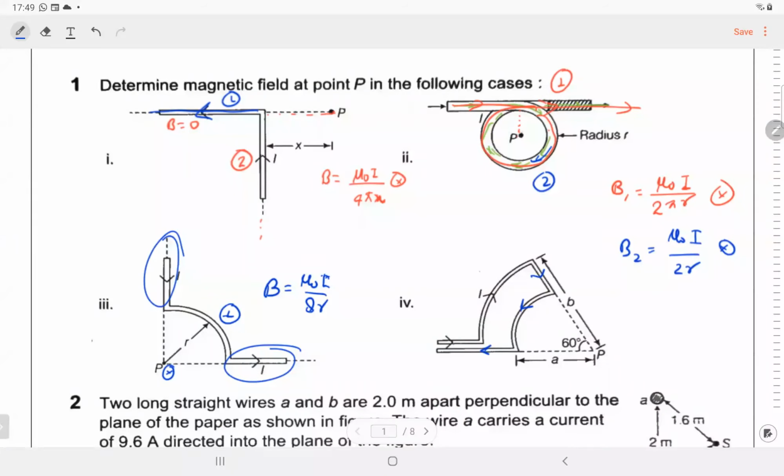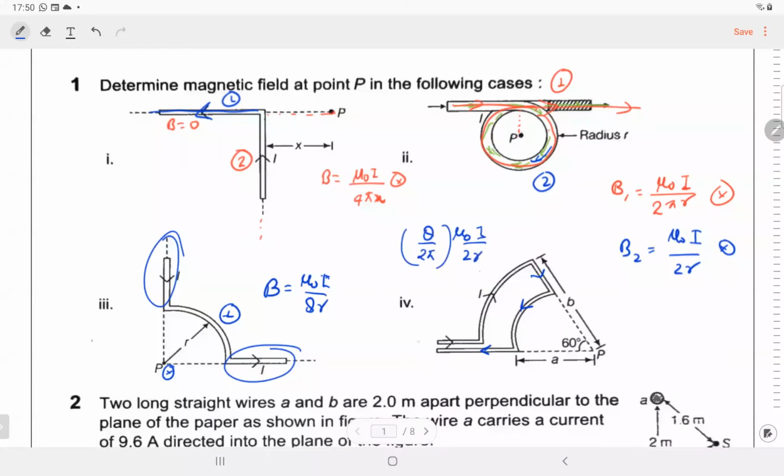Right, Krish, find the net magnetic field, magnitude as well as direction. Determine magnetic field means both. You have to find the net magnetic field, magnitude as well as direction both. So formula of arc is theta by 2 pi mu naught I by 2r. The formula is correct, you told it right. For any circular arc the formula of magnetic field is theta by 2 pi times mu naught I by 2r. Now you have to apply this.